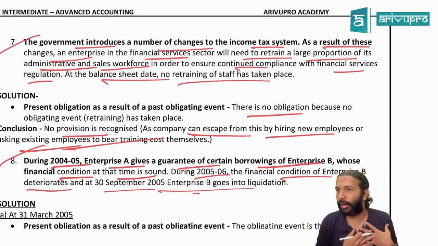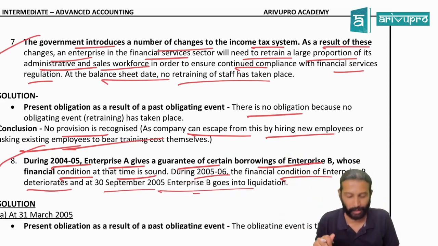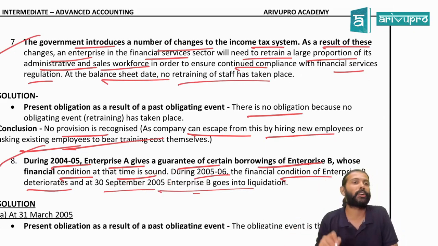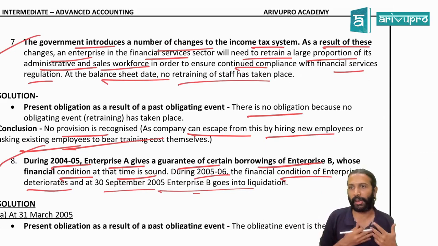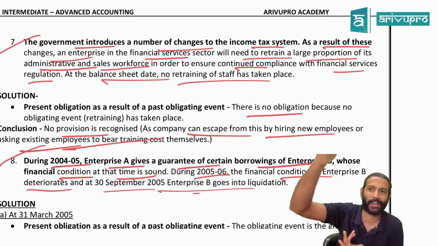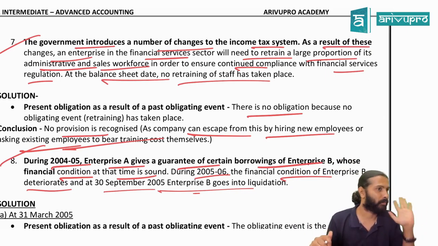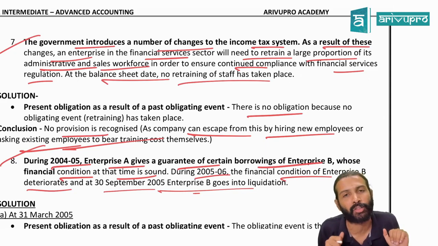Because we gave the guarantee. His financial position is going bad, and finally he went into liquidation. In September 2005 itself, he goes into liquidation. That means now we have to compulsorily pay the banker. Because we can't say, by mistake I signed off, please forgive. Can we say that? The banker will recover the money from us. That means for us, is there any outflow of economic resources?